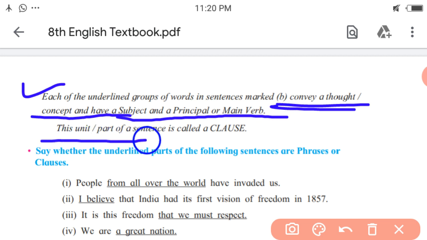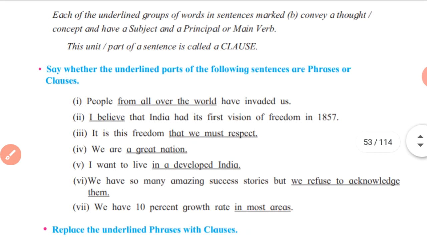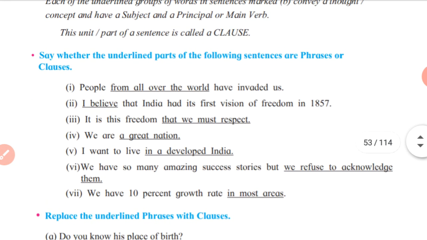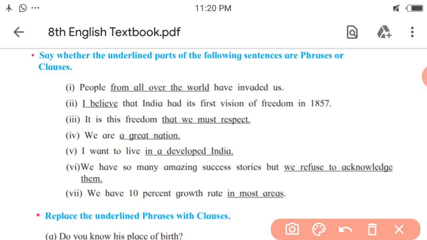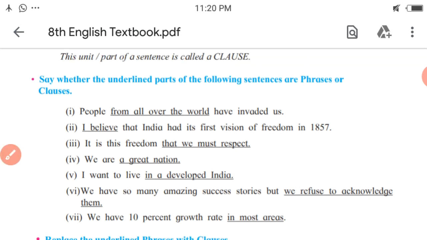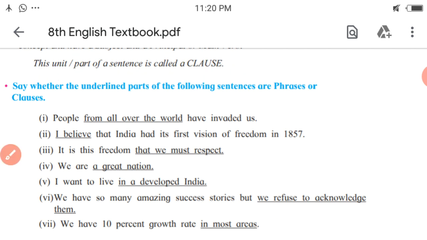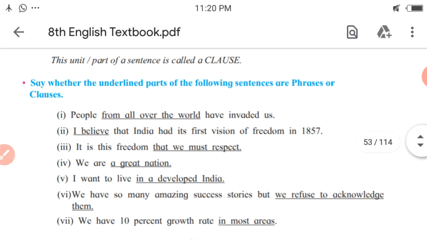This unit or part of a sentence is called a clause. I hope you all will understand the given explanation. Next one. So, whatever is given up to this point is the information and examples of phrases and clauses.